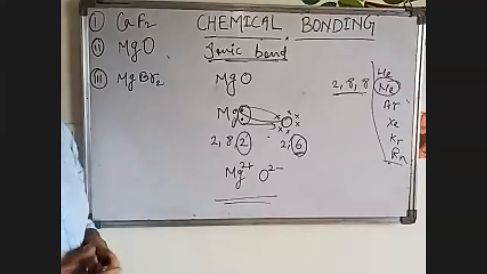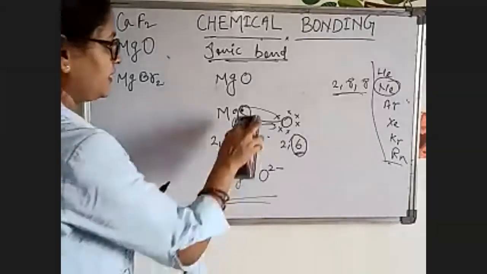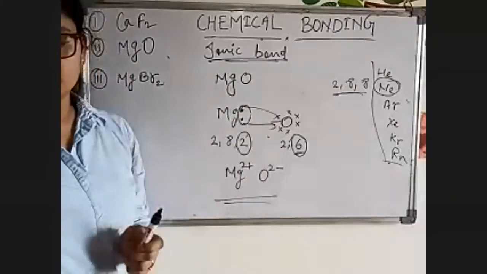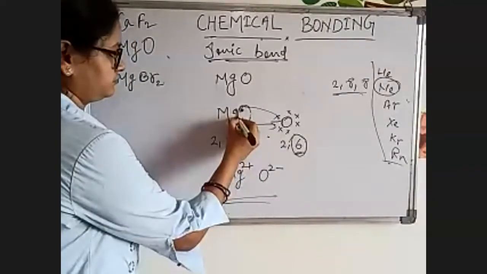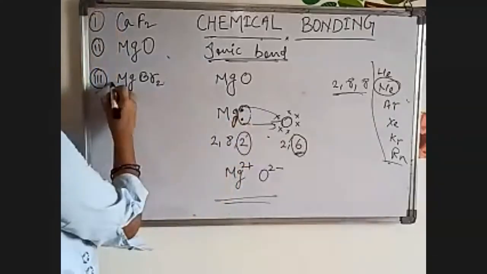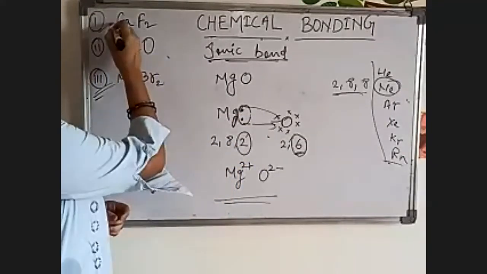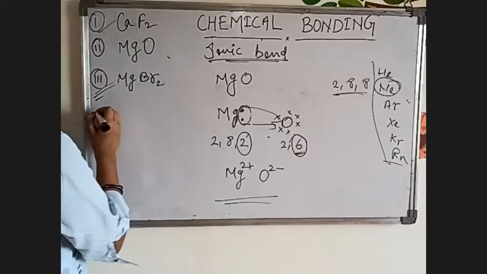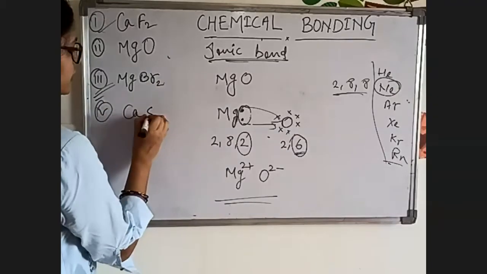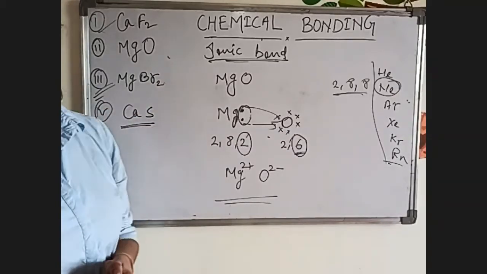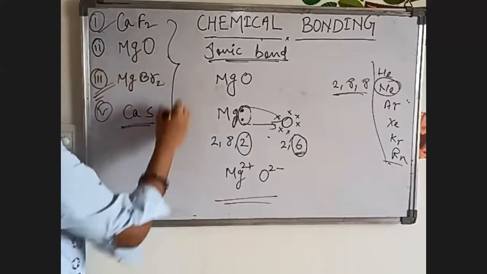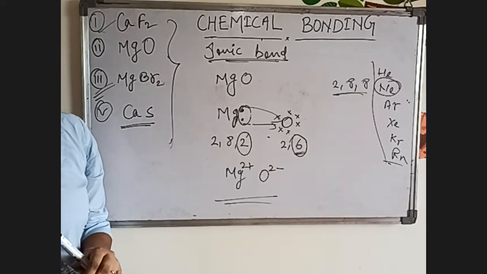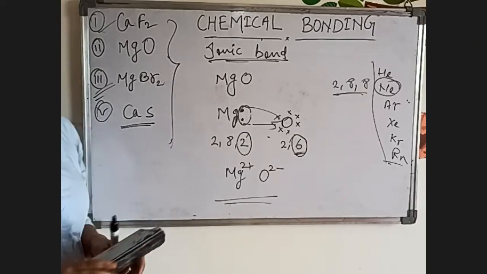Understood? Yes, ma'am. Clear? Yes, ma'am. Any doubt? Where? Tell me. Where is your doubt? No doubts, ma'am. So can you solve for MgBr2 and CaF2 also? Yes, ma'am. Then one more example, you can write it for your homework. Next class I'll ask. Calcium sulfide, CaS. Understood? So shall we move ahead? Yes, ma'am.